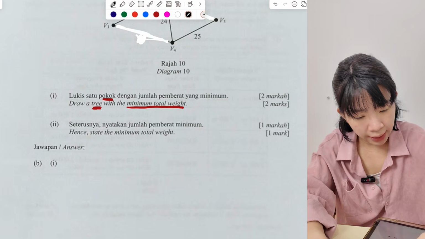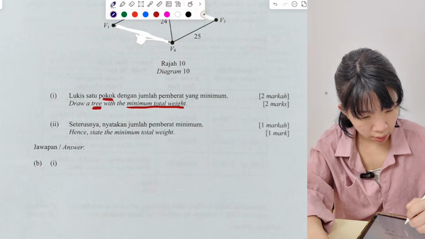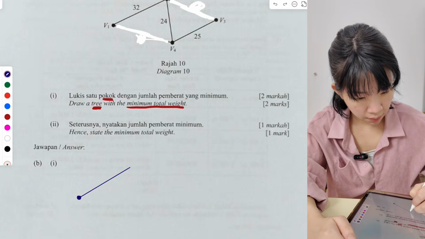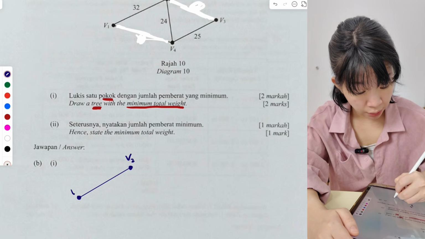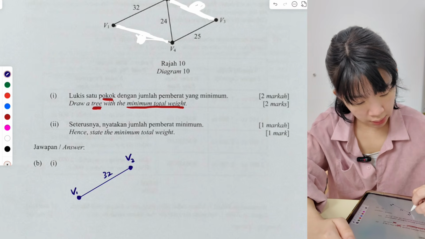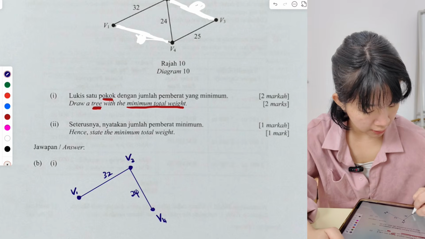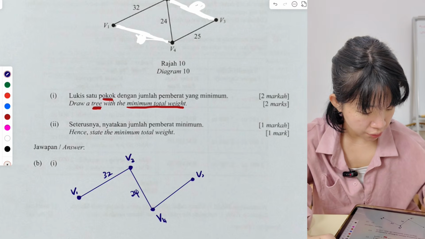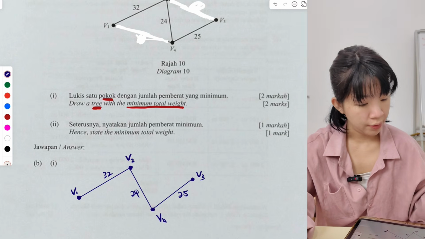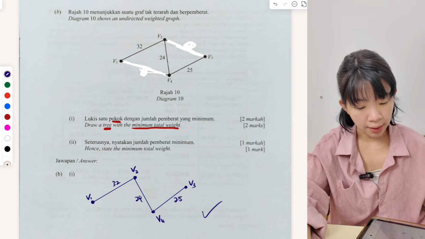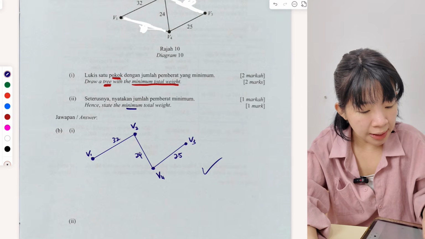So now you draw one more time. They ask us to draw. Here, this one V2, this one V1, this one 32. So here, V4, this one 24, then this V3, this one 25. All right, so that this is called 3. Okay, next, hence calculate the minimum total weights.